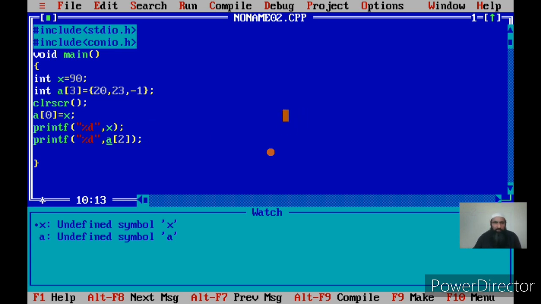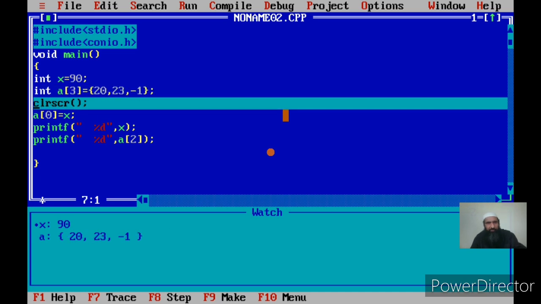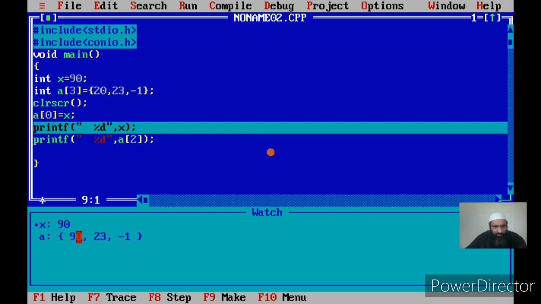Now let us see what values will be printed for x and A. The value of x is initialized to 90, so once I use printf, the value of x should come as 90. Now the value of the first element is 20, the second element is 23, and the third element is -1. I'm clearing the screen. I'm assigning A of 0 as x, so A of 0, the first element, will change. The program does not change, it is the variable that changes.